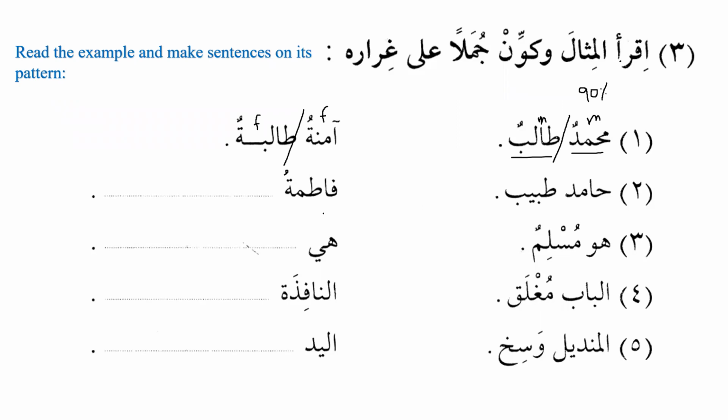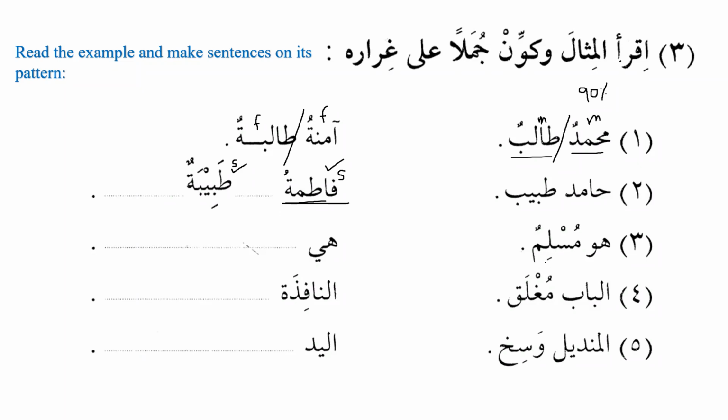So we have Fatimatu. What do we say? Fatimatu tabibatun, Fatima is a doctor, as we can see over here. So subject and predicate have to be equal in gender and number. Gender is feminine and the predicate is feminine. Fatima is single and the khabar is also single. So they should be equal in two things, gender and number. Huwa Muslimun, he is a Muslim.